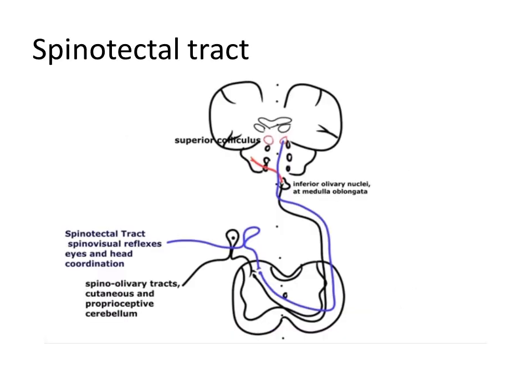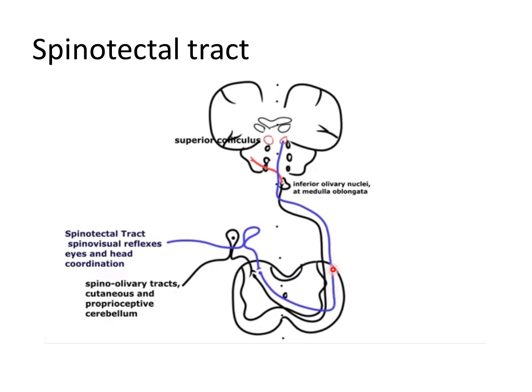Now the spinotectal tract: the axons enter the spinal cord from the posterior root ganglion and travel to the posterior gray matter, where they synapse on the unknown second order neurons. The axons of second order neurons cross the median plane and ascend as the spinotectal tract in the anterolateral white column, lying close to the lateral spinothalamic tract.